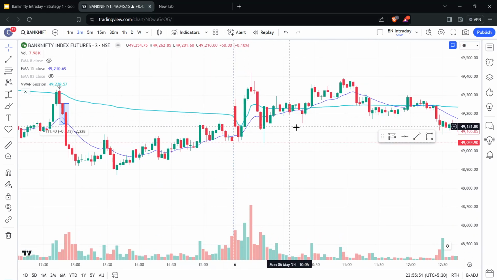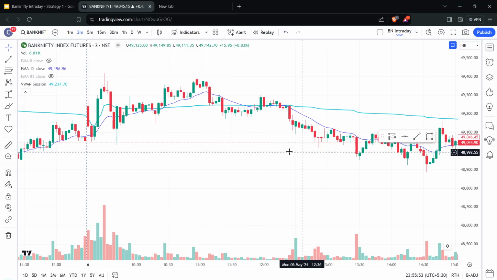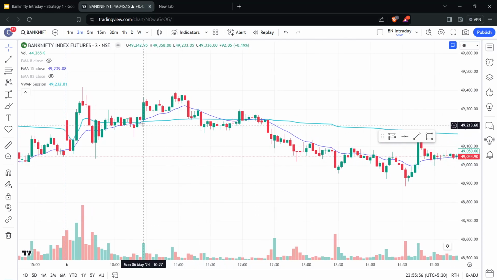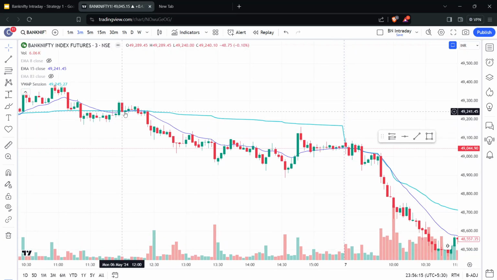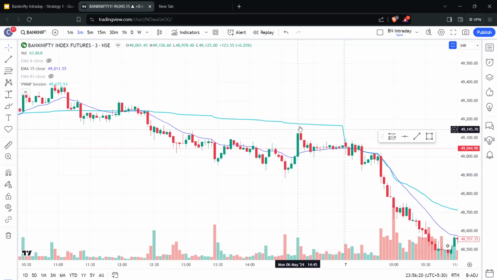And then on this day I don't think we have another good trade. We don't have any other trades because the price crossed and went above VWAP. I'm not talking about the EMA, but the price candle itself moved. But if you want to have this as a reference, you can do that as well. This is around 10:27. You need to wait for at least 1.5 hours. So the price moved here, and then it never touched the VWAP again. If this had formed somewhere here, if the price reached this point, then we would have entered a short trade here.